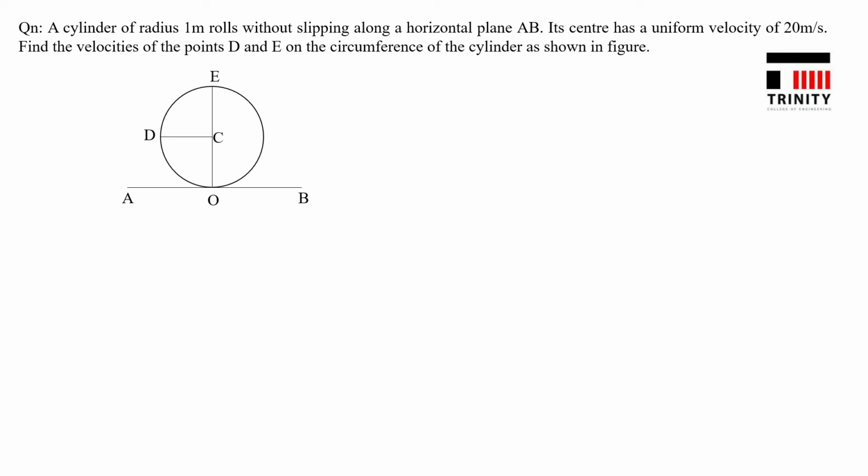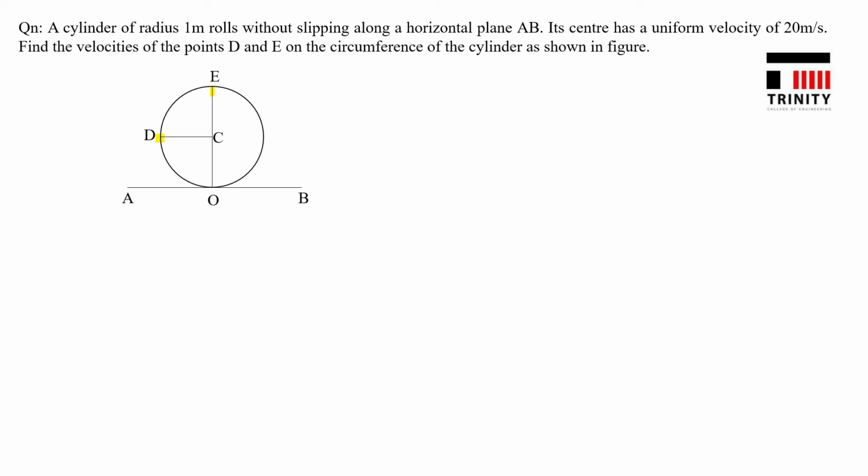The cylinder is rolling without slipping, that is, it is an example of general plane motion. It is rolling along a horizontal plane AB. It is given that the central velocity Vc is equal to 20 meter per second. You are asked to find the velocities at points D and E.